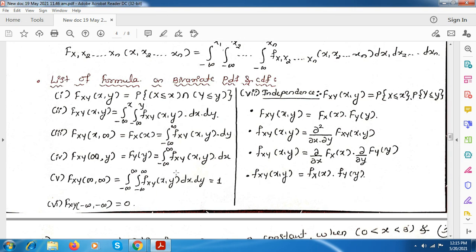These formulas will be helpful when solving the numericals, so you just have to remember these. These are similar to the first module itself, but two random variables are included in all these equations.